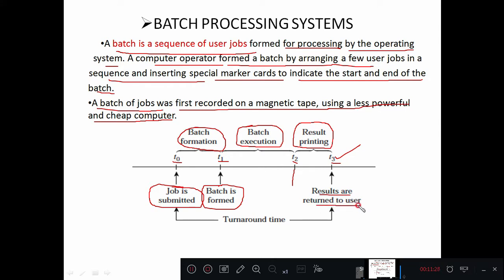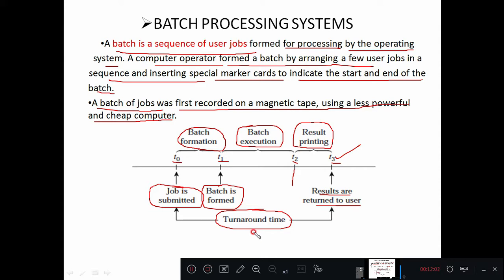So here is the submission of a job, or submission of a program to a programmer to form a batch, and the results are available for the users, right? The time elapsed between these two things is called the turnaround time. So submission of a request and completion of that request: the time elapsed between the submission and the results being available is called the turnaround time, right?